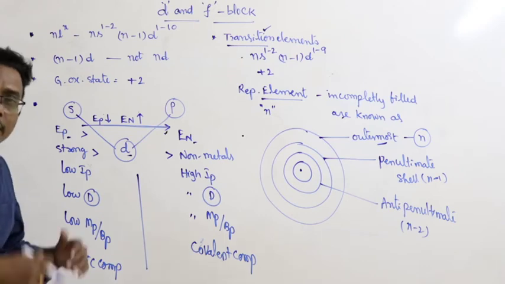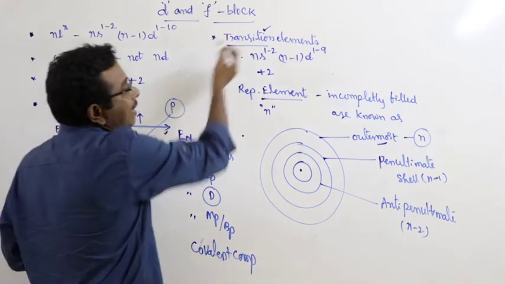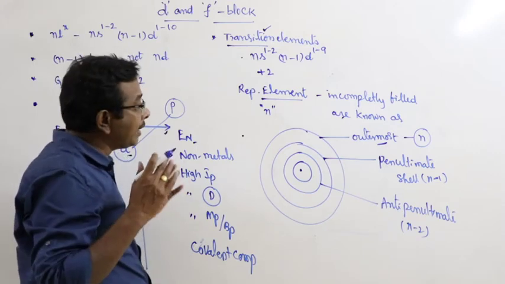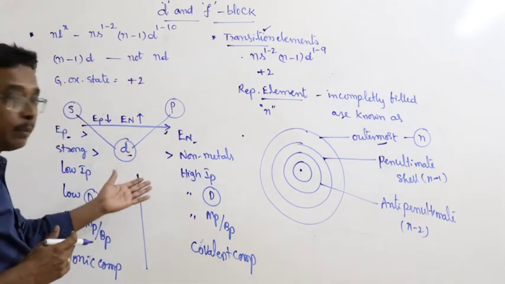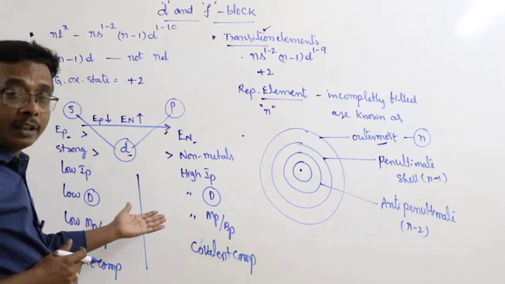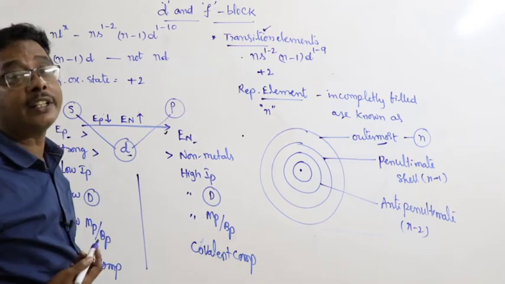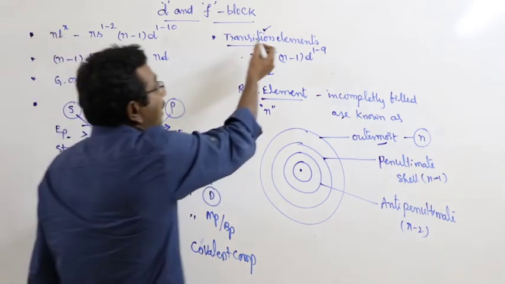Now I am asking you once again, what is transition elements? I need not the general definition which is given by me here. I am asking you the technical definition for this. Transition elements. Look at here.